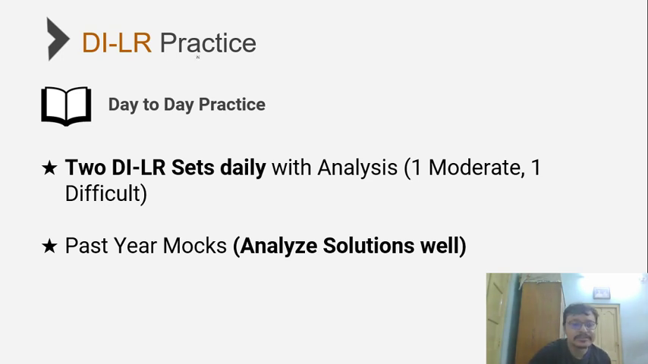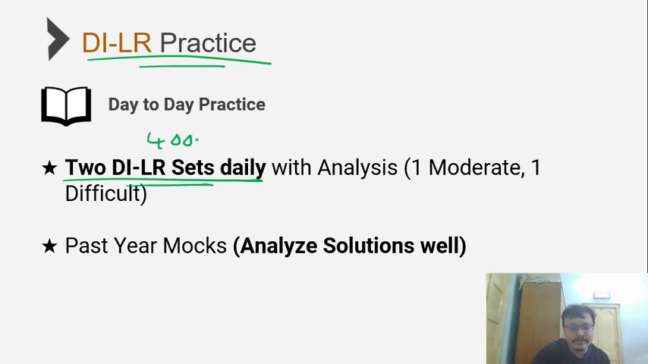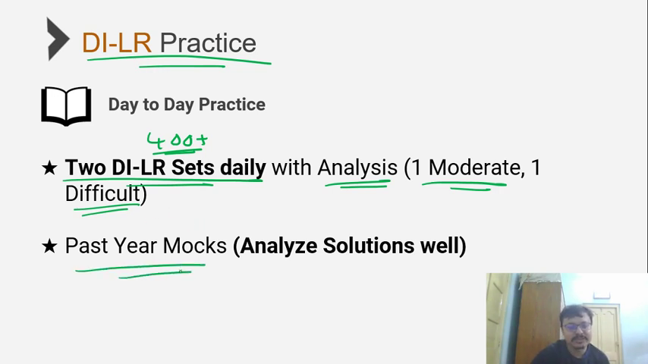The next thing is what you need to do for DILR practice on a day-to-day basis. So 2 DILR sets daily, that would mean 400 plus DILR sets by the time you're encountering CAT, with analysis. Preferably one on the moderate side, one on the difficult side, and the best source would be past year mocks, in addition to the books that I've already mentioned.